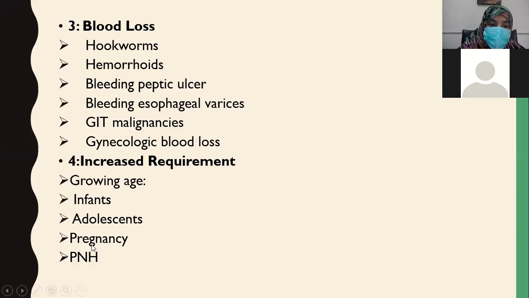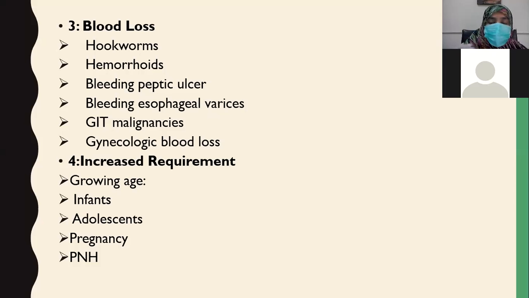I already told you that women are more prone to be iron deficient, because of menstrual loss throughout their life, increased requirements during pregnancy, and during growing age.